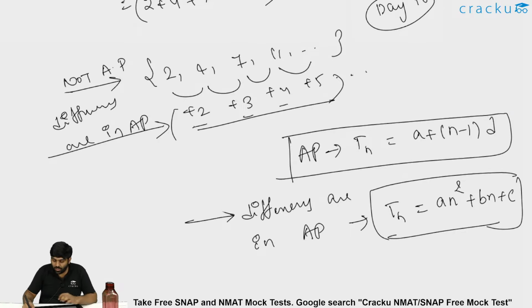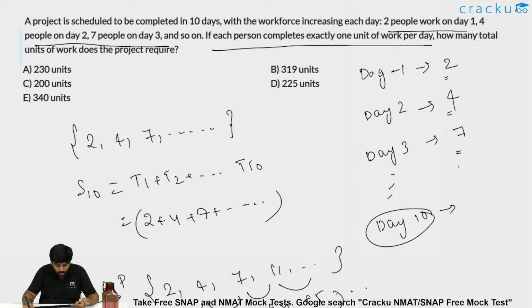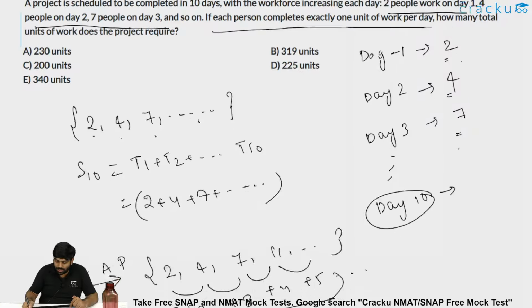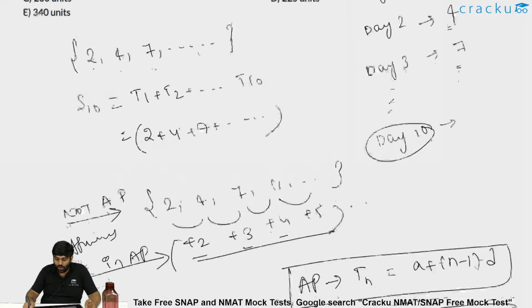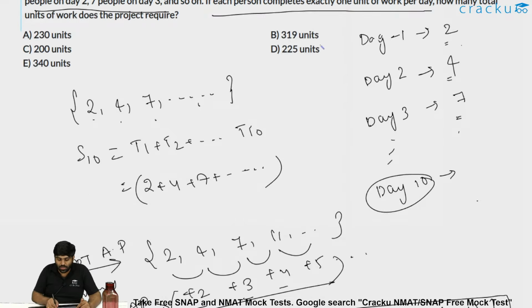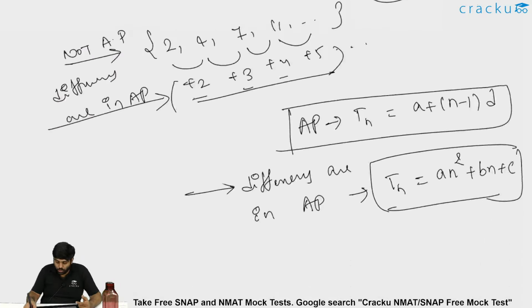Or if someone did not know this, there is also one way to solve this question. That is, if you are able to figure out the pattern, 2 plus 2 is 4, 4 plus 3 is 7, then 7 plus 4 is 11 should come and so on. Then you could figure out all the 10 values, that is 2, 4, 7, 11, 15 and then plus 6 is 21, plus 7 is 28, and so on. If you write these 10 values and sum them up, you will get your answer. One way of doing it is just writing the 10 values and doing the summation. But you should know how to do this.